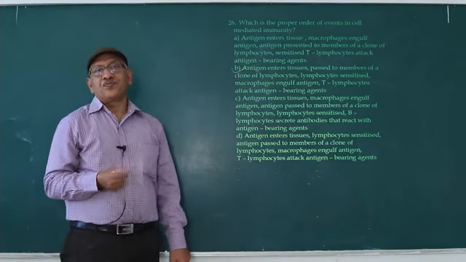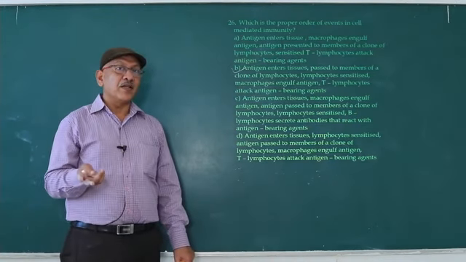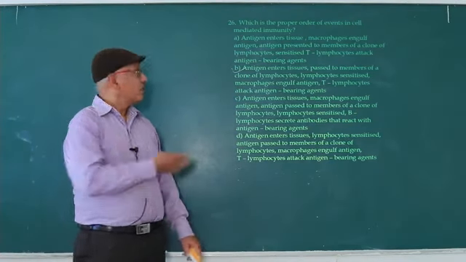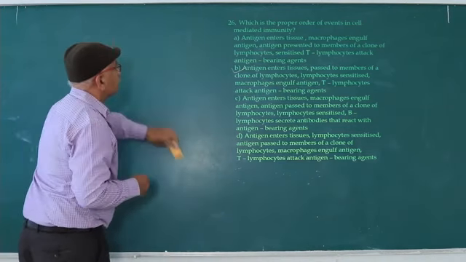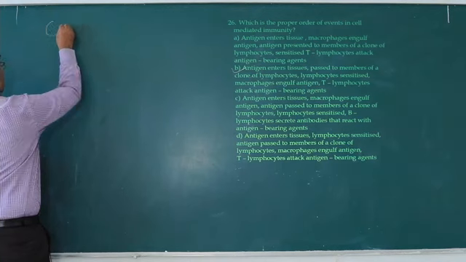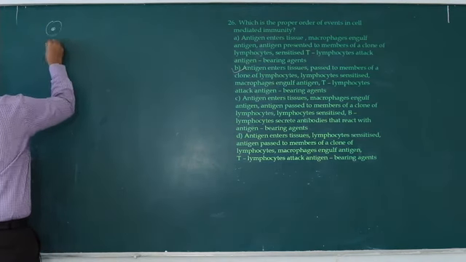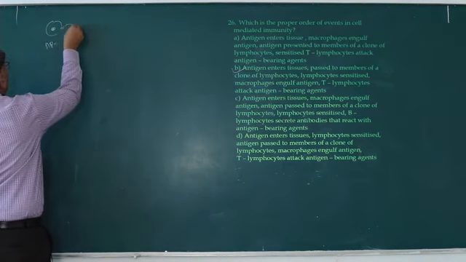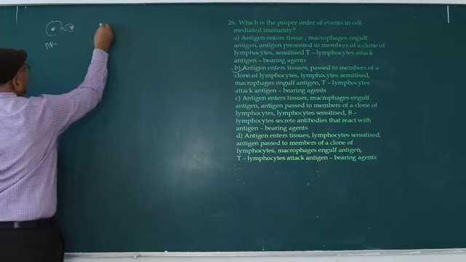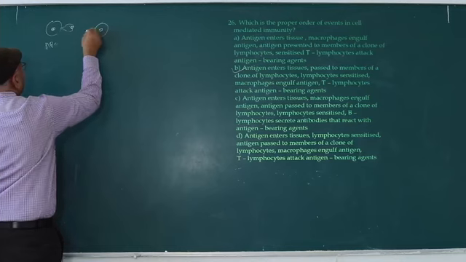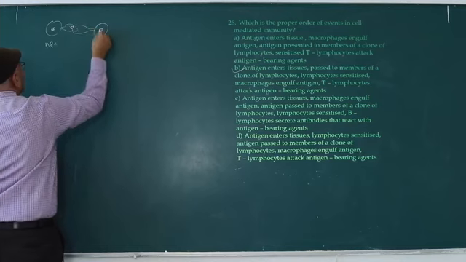In cell-mediated immunity, antigens enter and lymphocytes are stimulated, that is the T lymphocyte. Now we discuss cell-mediated immunity. The antigen presenting cell presents the antigens on the surface. Now, what are T helper cells?